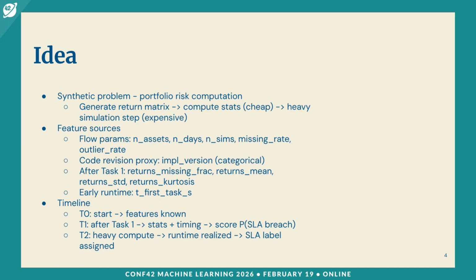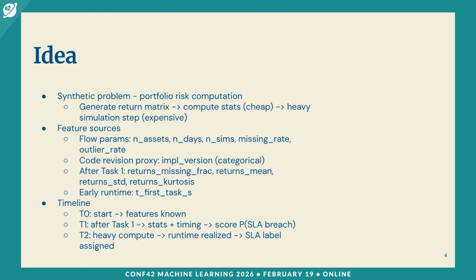At flow start, we already know some of the data, which are number of assets, number of days, simulations, and other metrics like data quality measures. Also, we know the version of the code, which is going to impact how we use these parameters in our calculations. And after the first step is completed, we can compute metrics for returns and measure the time that it took to calculate the first step. So in the end, I have defined 11 fields to form the feature vector. And I don't use anything after the heavy step, so only these 11.